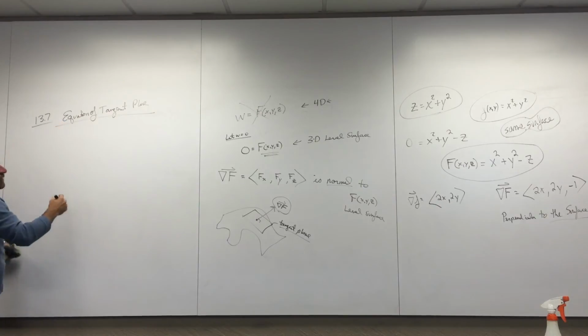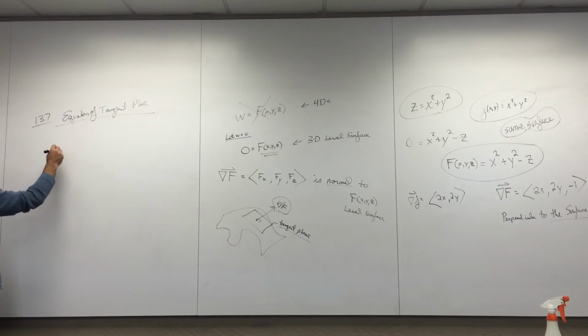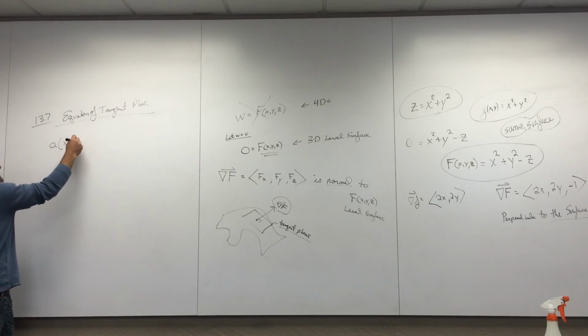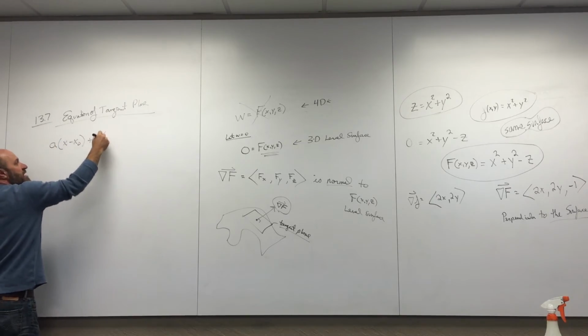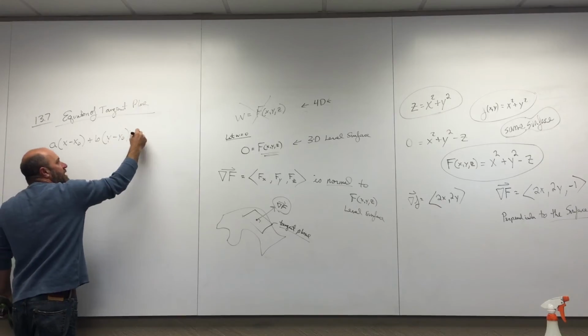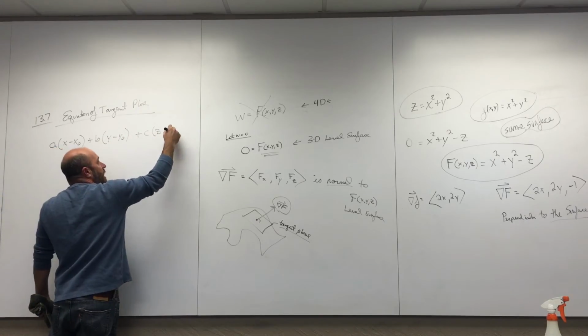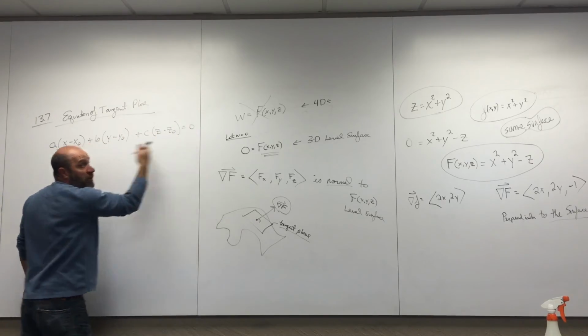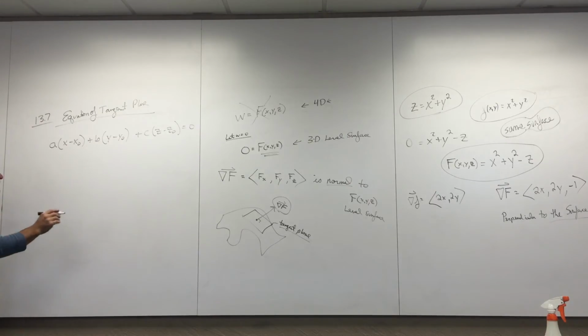I'm just going to remind you that the equation of a plane, do me a favor, don't write this down. The equation of a tangent plane was A(x minus x naught) plus B(y minus y naught) plus C(z minus z naught). This was the equation of any old plane back in chapter 11. And then that A, B, and C was my normal vector, right, you guys?